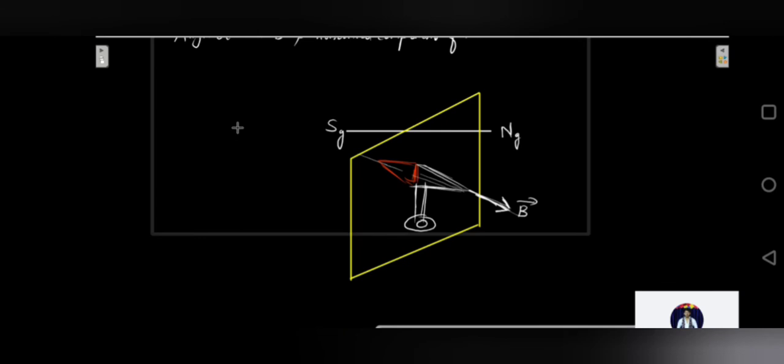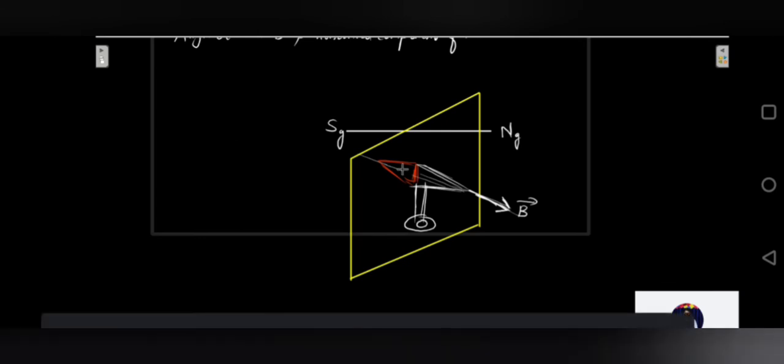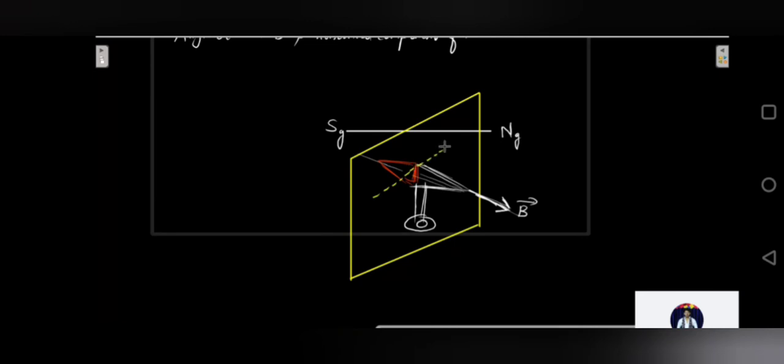So what will be the dip? If I consider a line parallel to the horizontal component, what is the dip this needle has taken? It has taken a dip of this much. So this is the angle of dip.